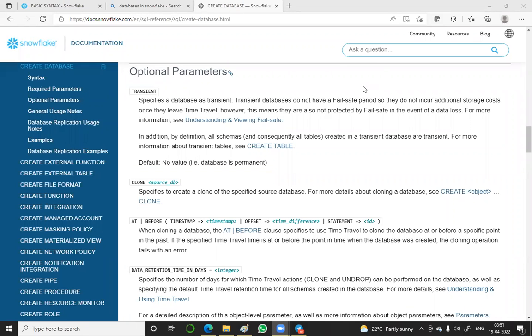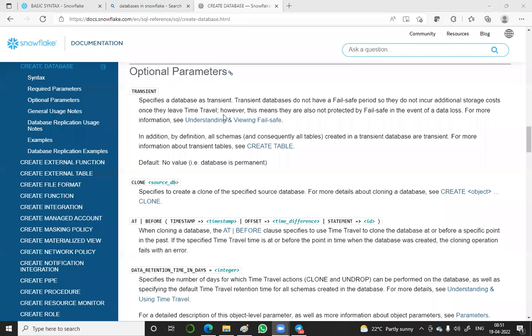So the next database type, generally we have segregated like this in the beginning only, but this is the flow of discrimination between the databases in Snowflake. The next one is called transient. See what actually specifies the database as transient. Transient databases do not have a fail-safe period, so they do not incur additional storage costs once they leave